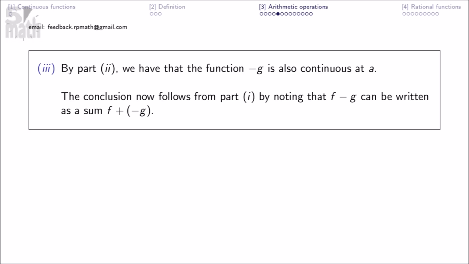By part 2, we have that the function negative g is also continuous at a. The conclusion now follows from part 1 by noting that f minus g can be written as a sum f plus negative g.